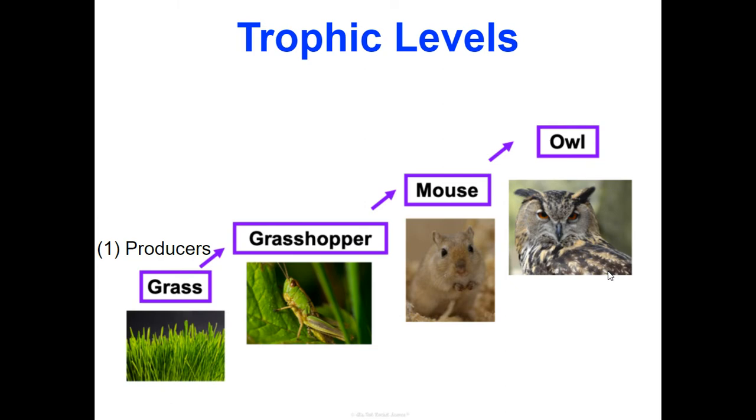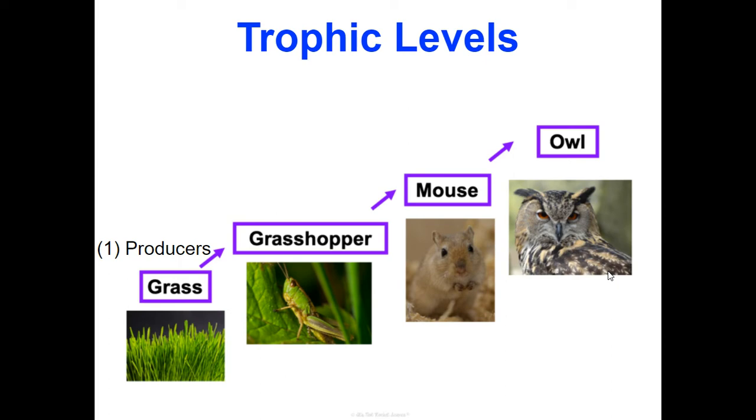And so here, looking at our trophic levels, the very first one is our producer level. These are the organisms that are autotrophs. They can make their own food, they capture sunlight directly, and change that into simple sugars.